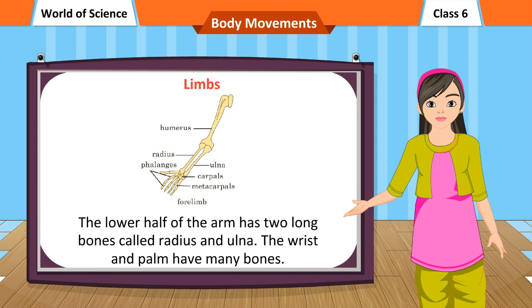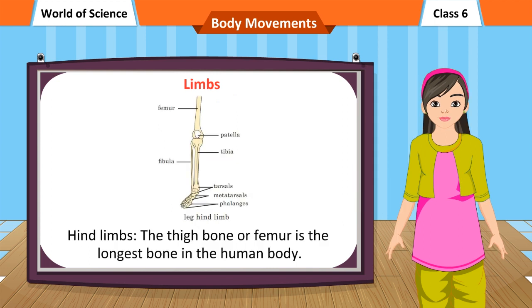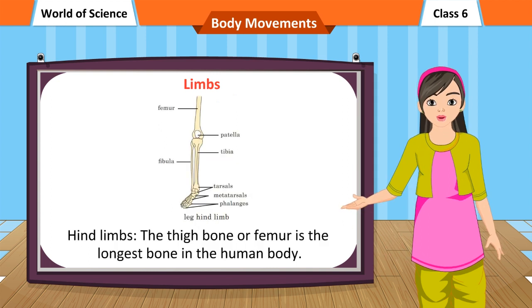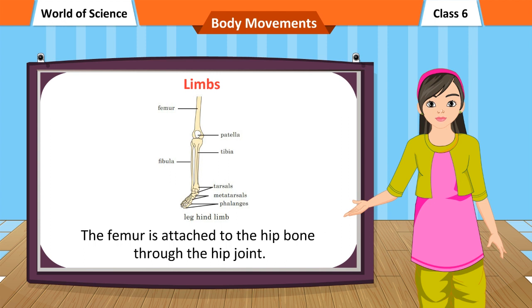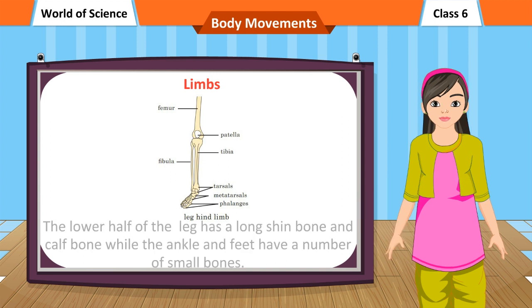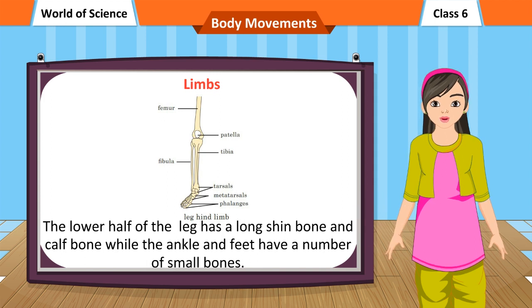The lower half of the arm has two long bones called radius and ulna. The wrist and palm have many bones. Hind limbs. The thigh bone or femur is the longest bone in the human body. The femur is attached to the hip bone through the hip joint. The lower half of the leg has a long shin bone and calf bone while the ankle and feet have a number of small bones.